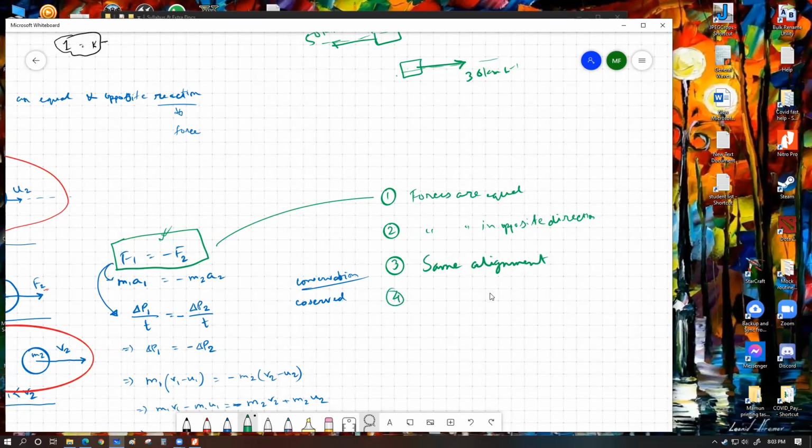The fourth property that we use is that these two forces work on different objects. Now, this is very, very important. This is the point which I'm going to take a significant amount of time and effort to explain to you with multiple examples. This is the concept that in many cases students mess up in the application of Newton's third law. And number 5,